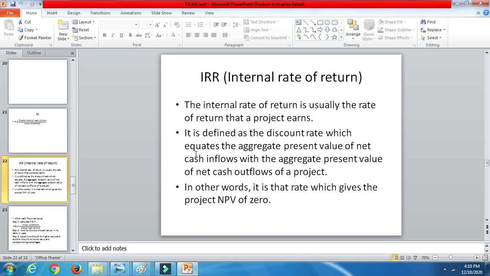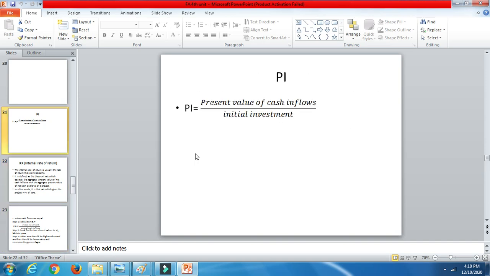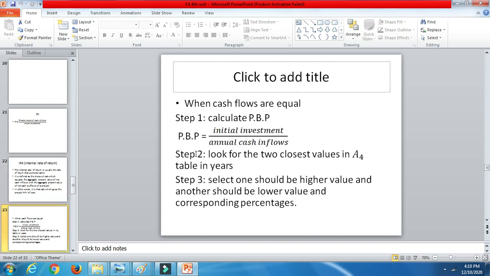So let me show you. There are two methods. One more thing I want to tell you: in yesterday's class I gave you the table values. Just check out those table values. They are very important for NPV, PI and IRR.